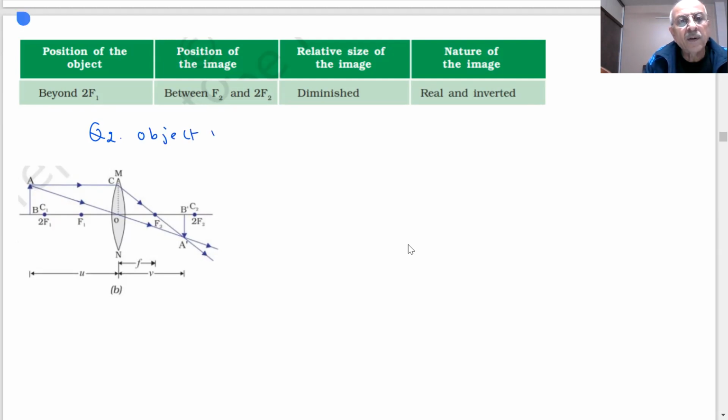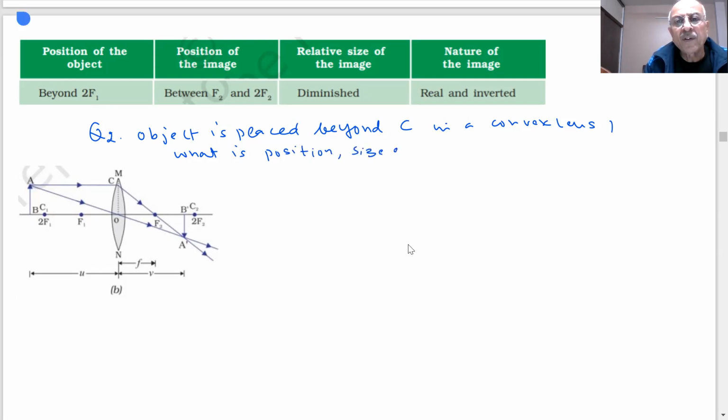Object is placed beyond C in a convex lens. What is the position, size of image, and nature of the image?